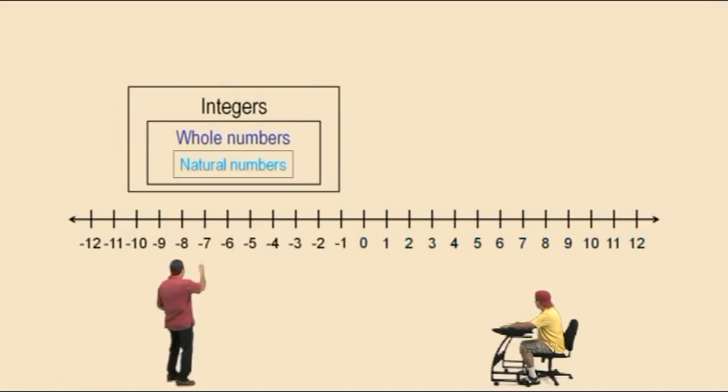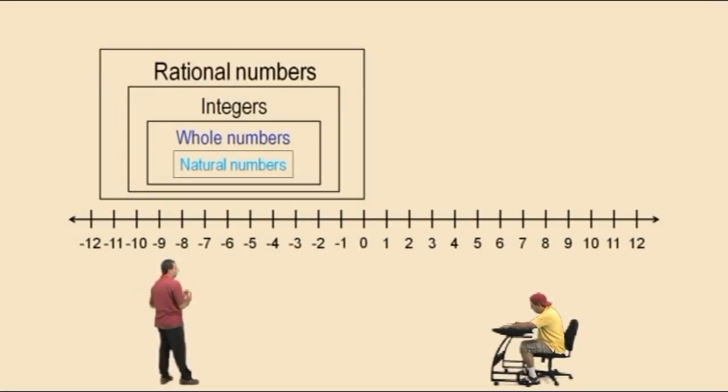Well, what about in between the markings on the number line? Those are the fractional values. And that set that includes the fractions are called the rational numbers, right? The rational numbers include the fractions, and those are values that will fall somewhere in between these integer values that are marked on the real number line, right? And so rational numbers, again, are the fractions.